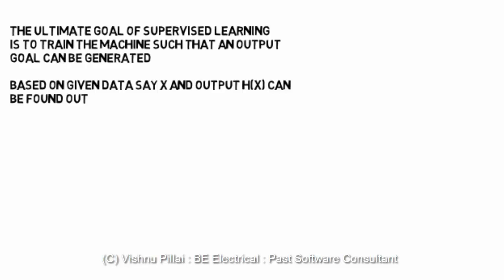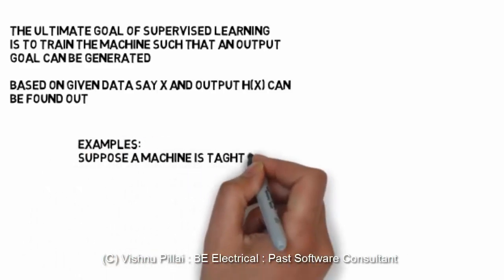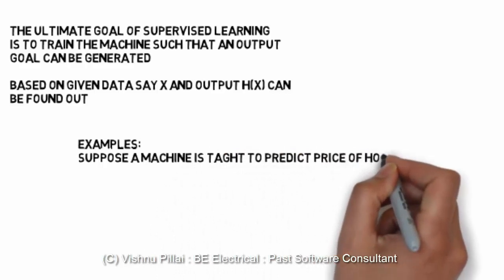The ultimate goal of supervised learning is to train the machine such that an output can be generated based on given data. Say x, the output h(x) can be found. So that is the ultimate goal of the learning.